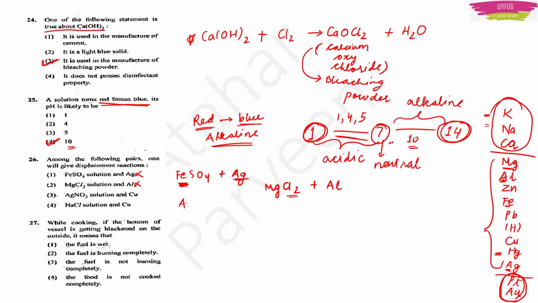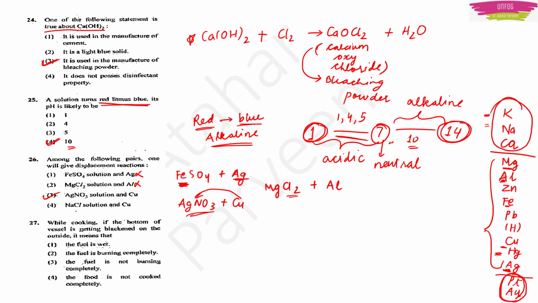Then we have AgNO3 with copper. We have silver here. Copper is placed above Ag, so copper has a higher position than silver, right? So it will be able to displace silver from this compound. So displacement reaction can occur. So this is the right option.